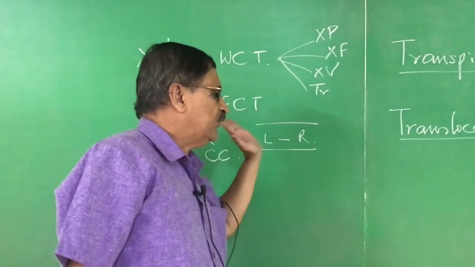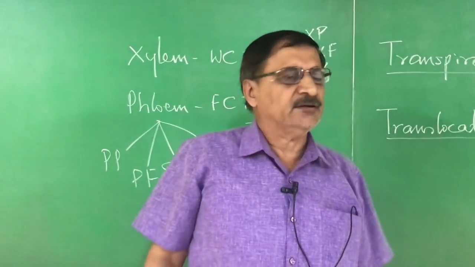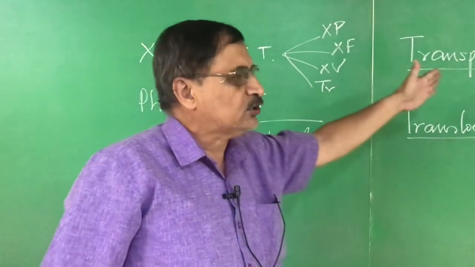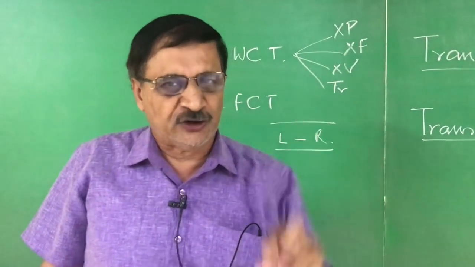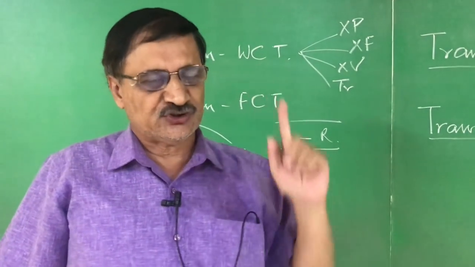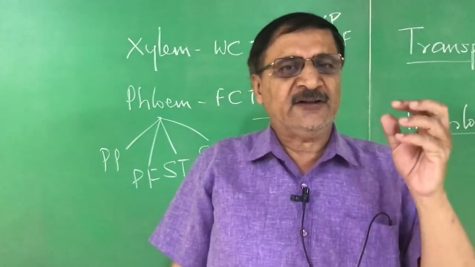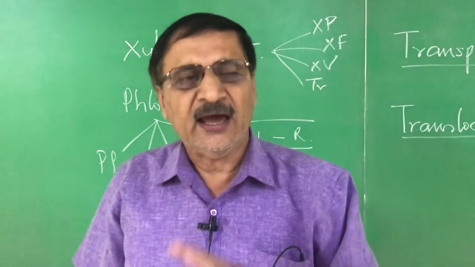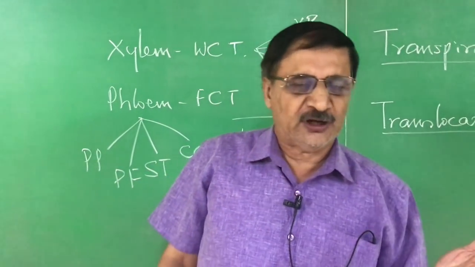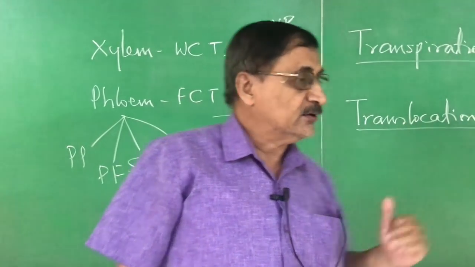That is very, very important. I think this is about transportation in plants, right? So we have studied transportation in man as well as transportation in plants.